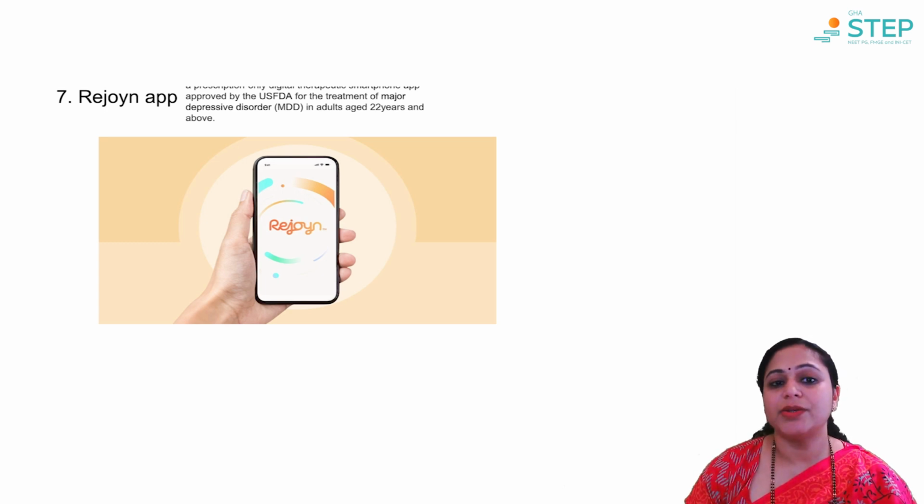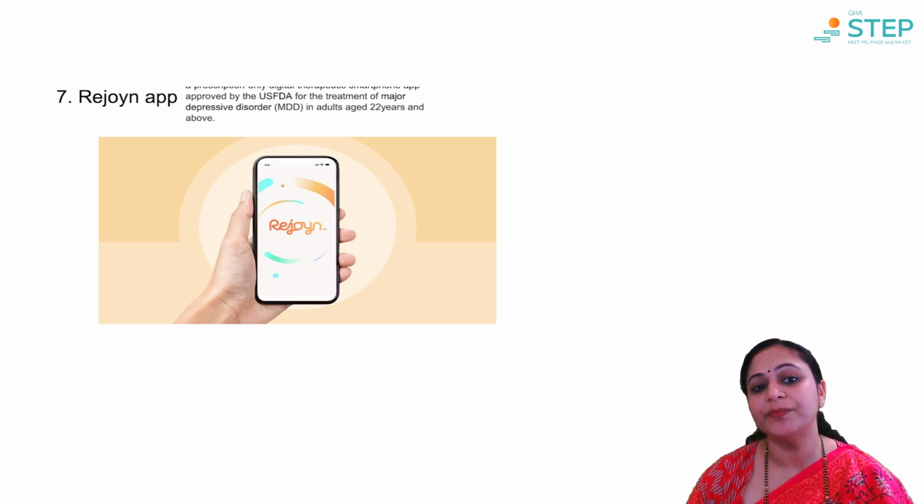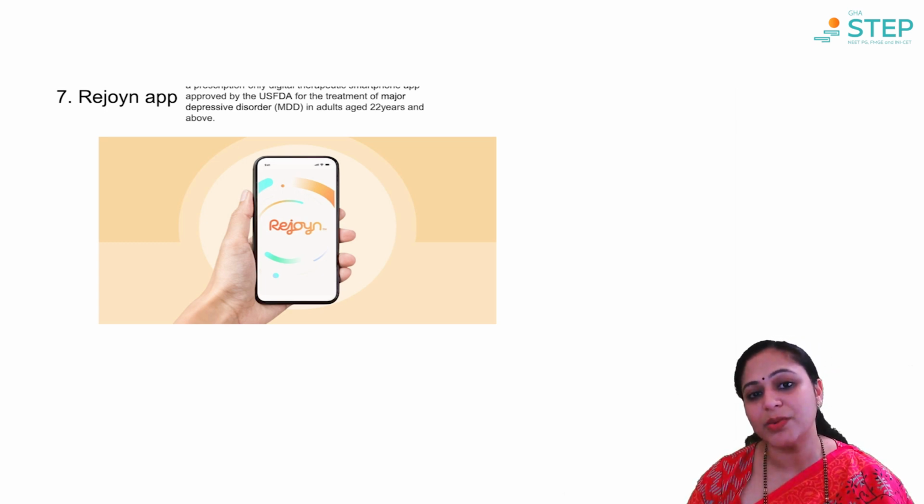Rejoyn app. So this is the latest development. In March 2024, the US FDA approved the Rejoyn app, which is prescription based, meaning the patient who wants to use this app should be diagnosed with a major depressive disorder and should be on an antidepressant.